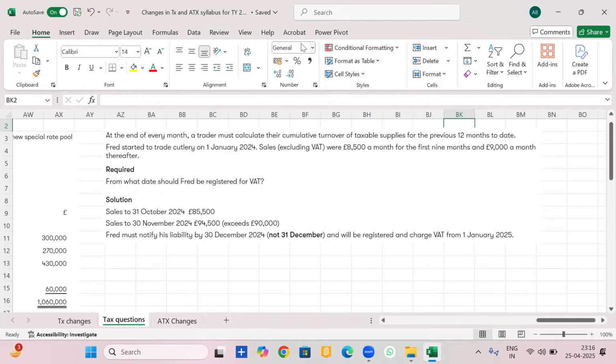So I hope that these two sessions were very fruitful and you were all able to understand the tax changes that are applicable for exam terms June 25 onwards till March 26.